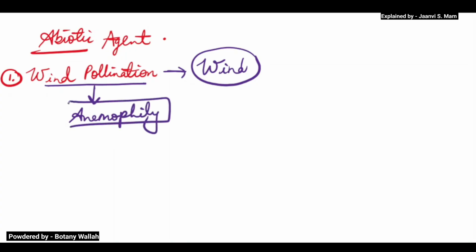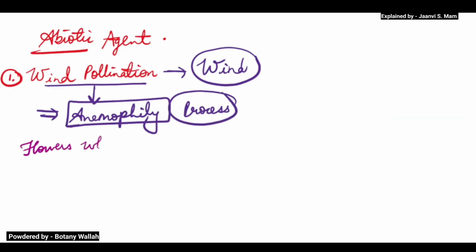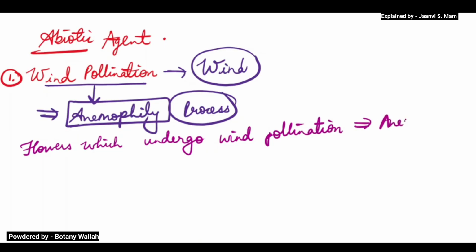And the flowers which undergo wind pollination are known as anemophilous flowers.